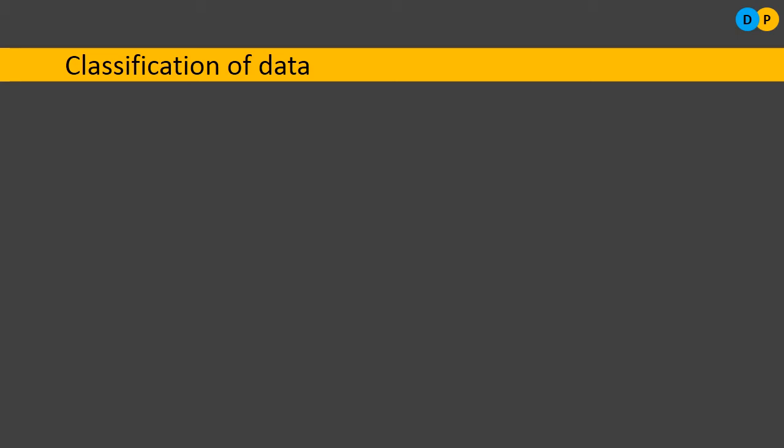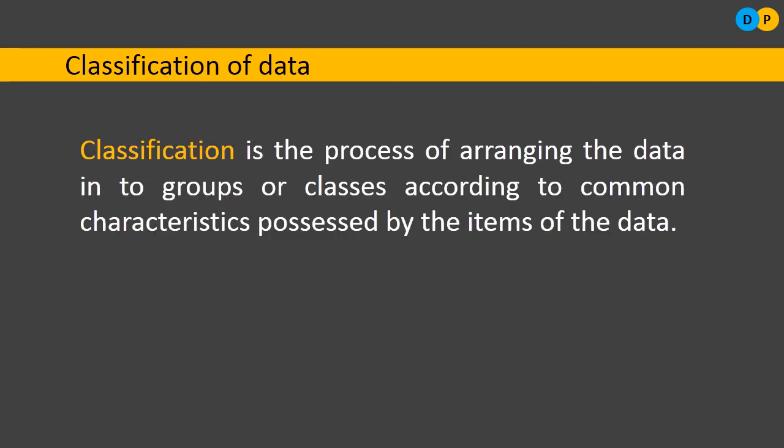So let us understand the classification of data with a particular definition. So what is classification? Classification is the process of arranging the data into groups or classes according to common characteristics possessed by the items of the data. So we will be collecting the data for a particular item. After collecting the data of a particular item, we are going to group them on a particular common characteristic.